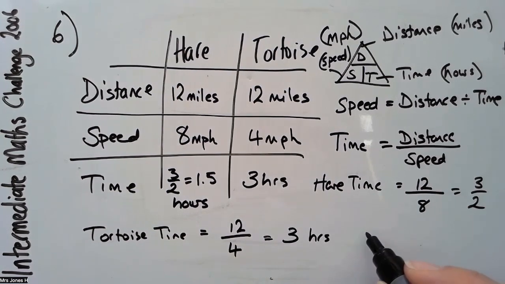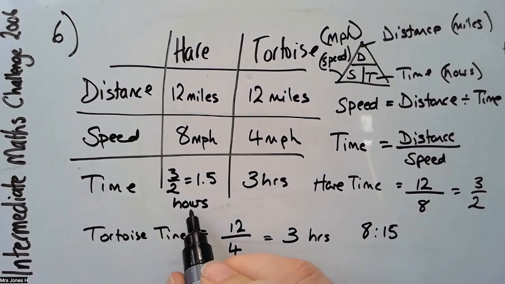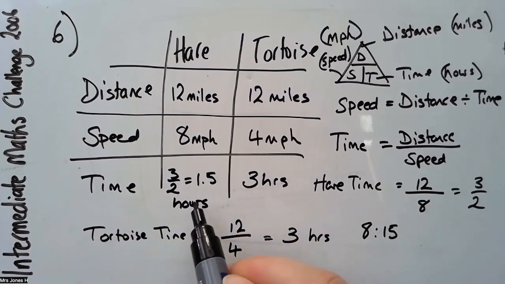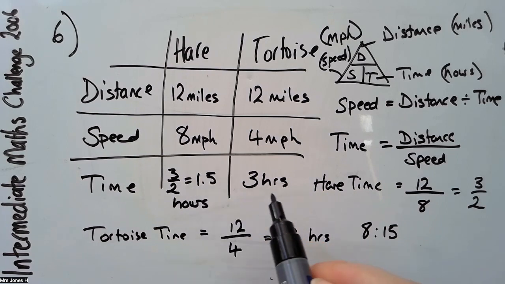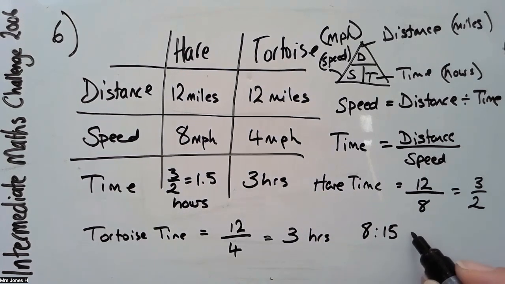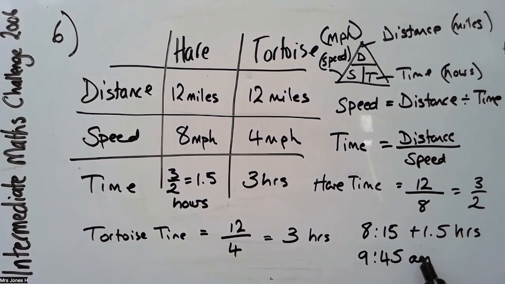So if the tortoise starts at 8:15, it needs to get to the finish line at the point by which the hare gets to the finish line. And therefore, what we're looking at is adding that 1.5 hours. 3 hours subtract 1.5 hours is 1.5 hours. So we add 1 hour and 1.5 hours to this, which takes us to 9:45. And this is the time at which the hare starts.